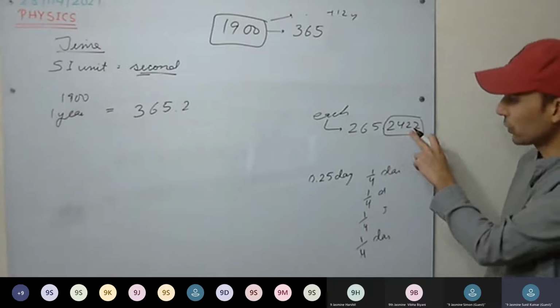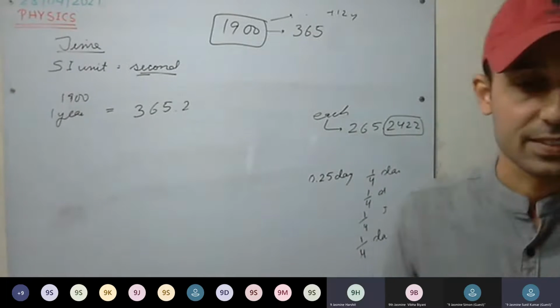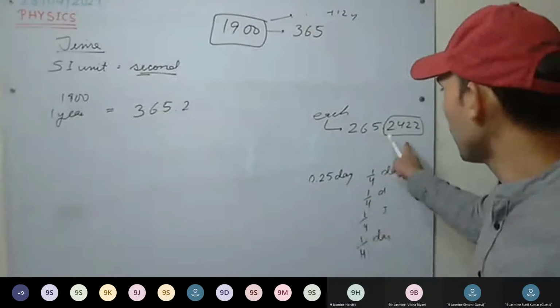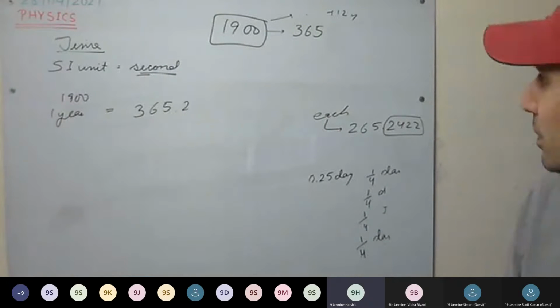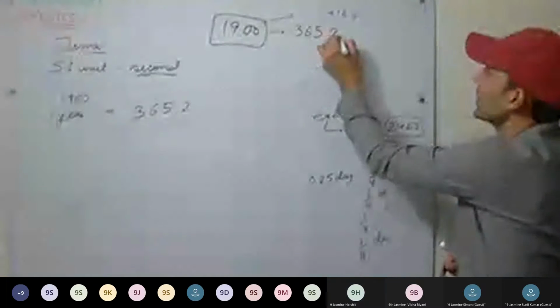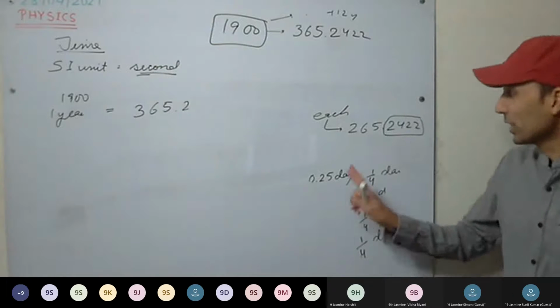2422 is 0.2422. So No, consider sir. No, sir. 265 or 365. it is 365.2422. Yes. Sir, you written 265. No, our mate has writing there 242. Okay. Okay, so see here.